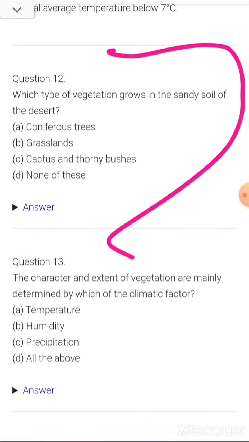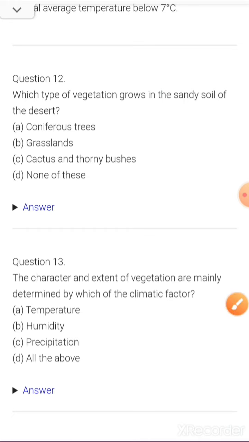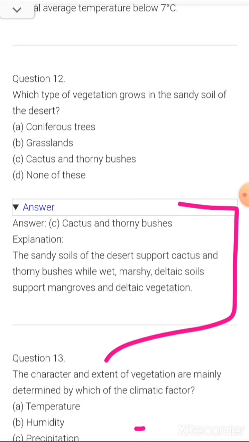12th. Which type of vegetation grows in the sandy soil of the desert? A. Coniferous. B. Grasslands. C. Cactus and thorny bushes. D. None of these. So the correct answer is cactus and thorny bushes. Explanation: the sandy soils of the desert support cactus and thorny bushes, while wet marshy deltaic soils support mangroves and deltaic